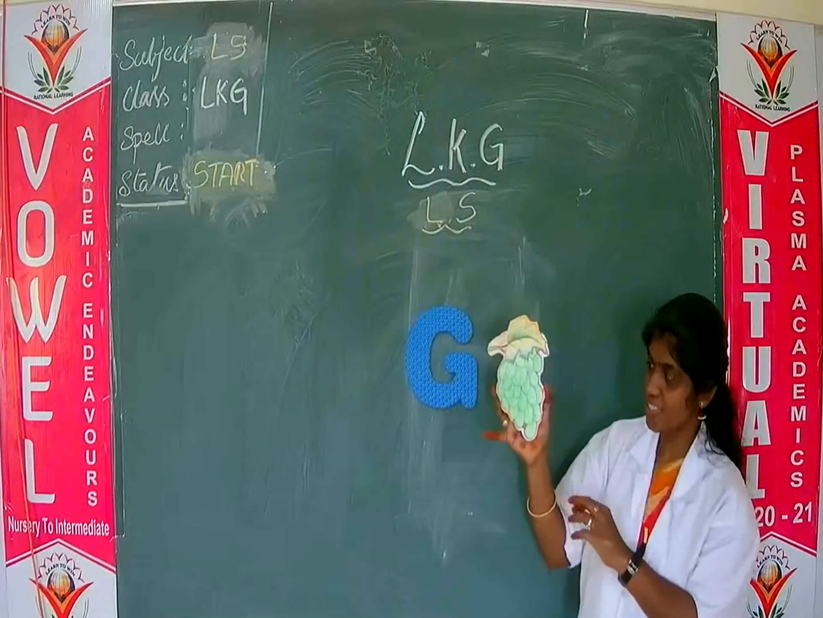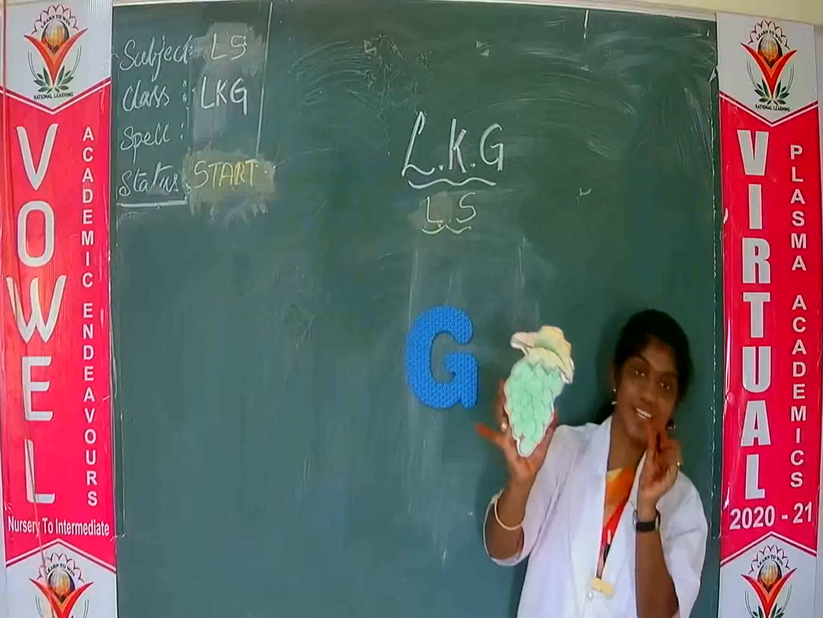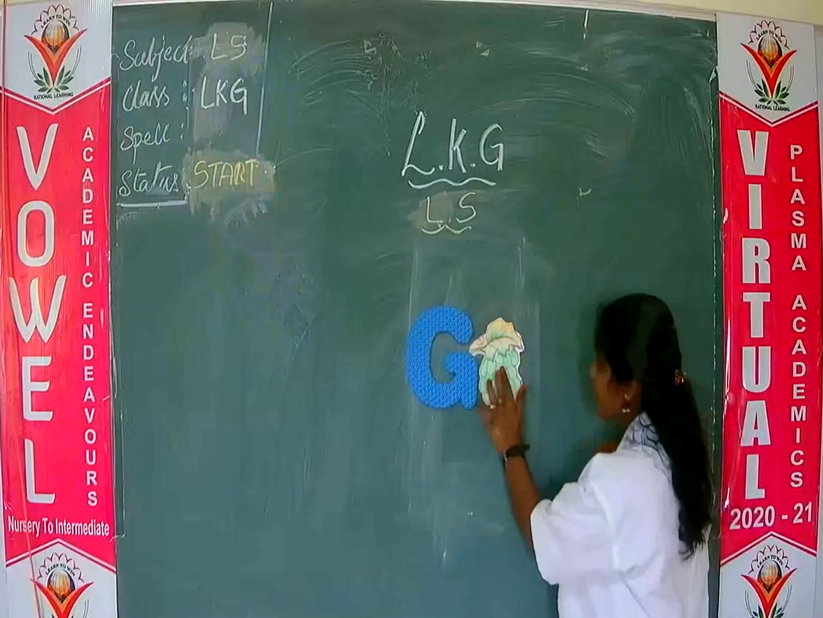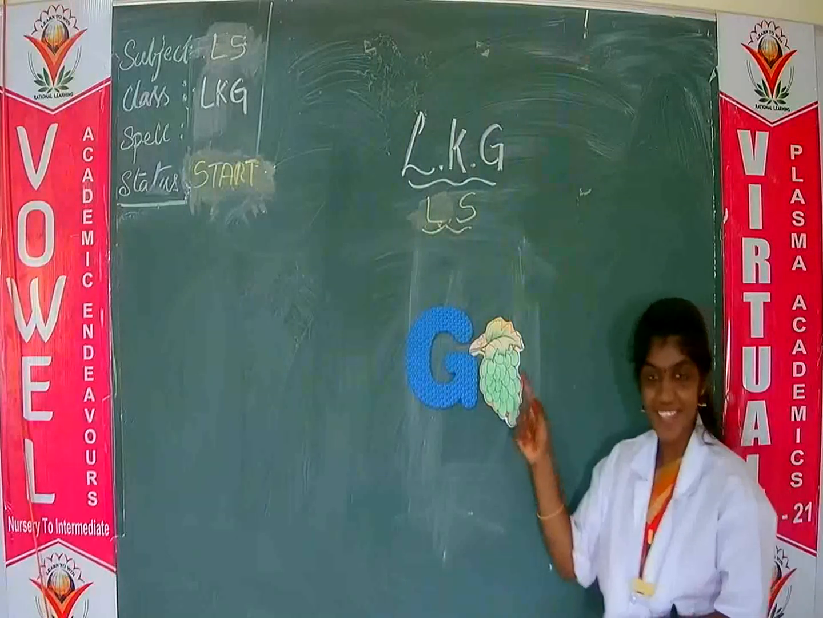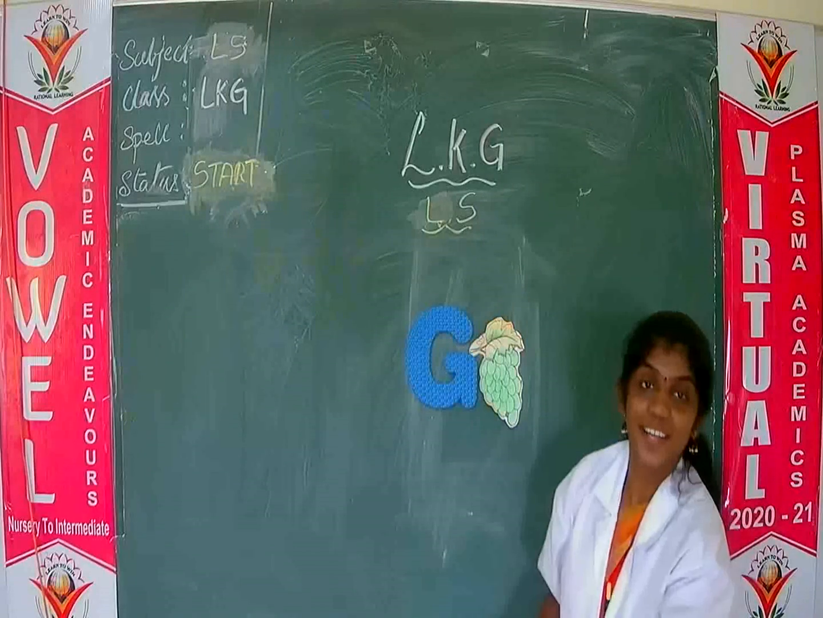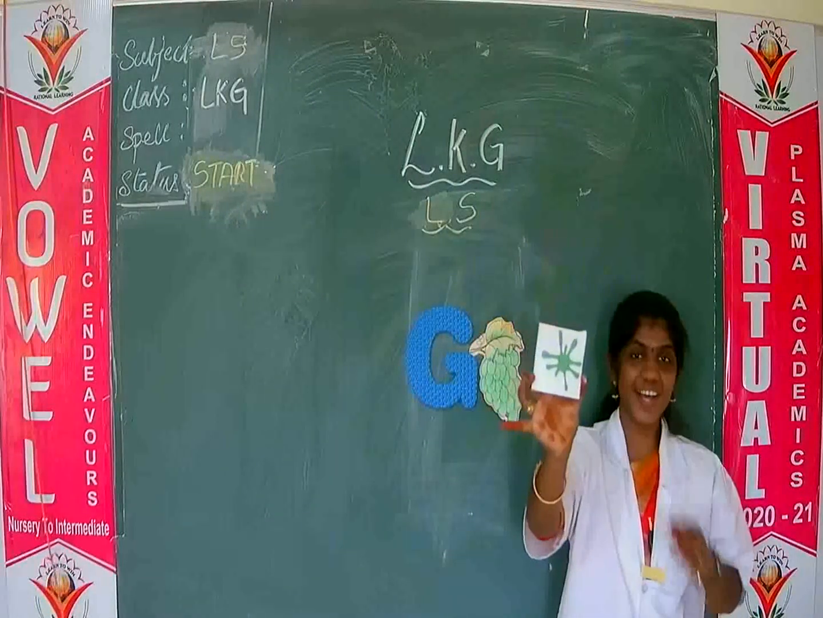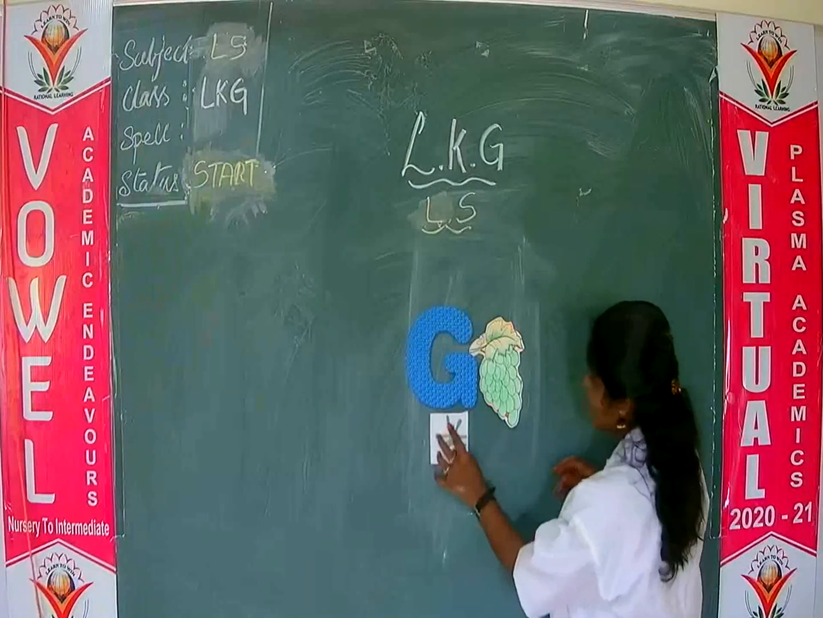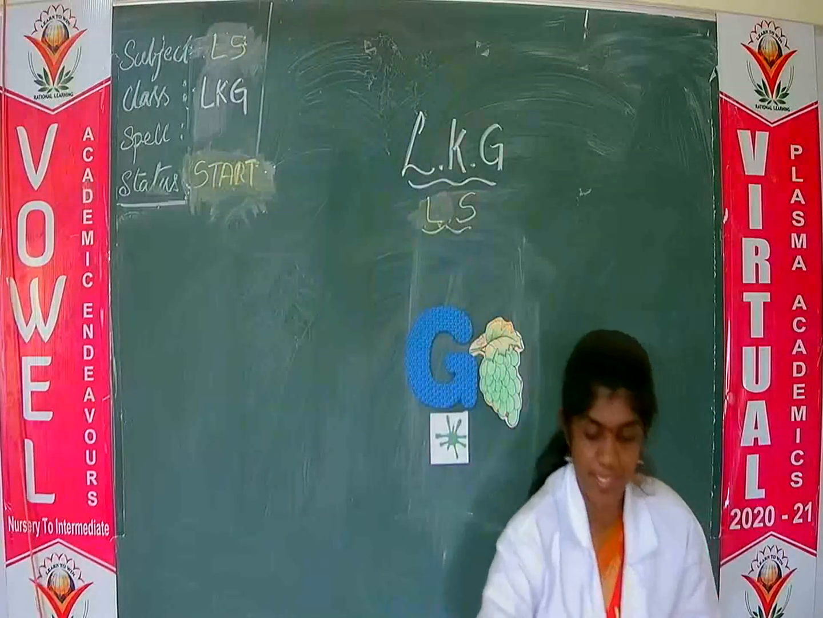What is this? It's a fruit. Yes. G, grapes. G for grapes. What is the color of these grapes? Yes, green. G, g, green. G, g, grapes. And it's a fruit.